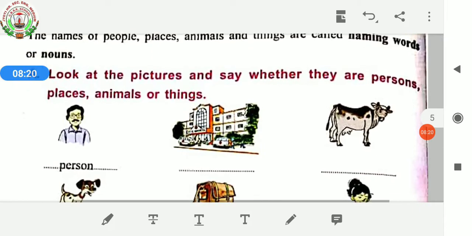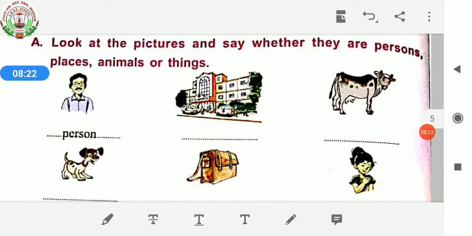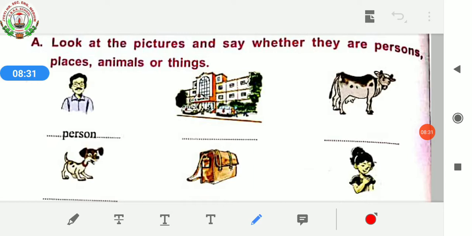You have to look at these pictures and identify whether it is a person, a place, an animal or a thing. So the first one, we can see it's a picture of a place. So you have to write here place. Okay, now next one, it's a picture of an animal. You have to write over here animal.